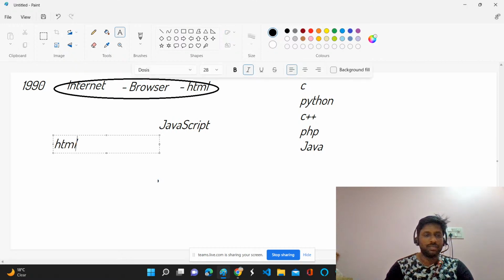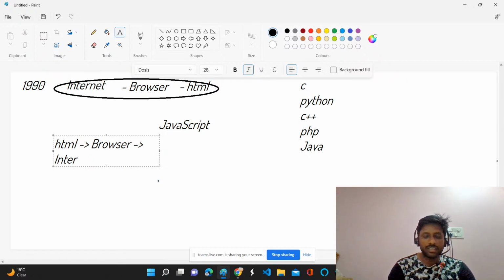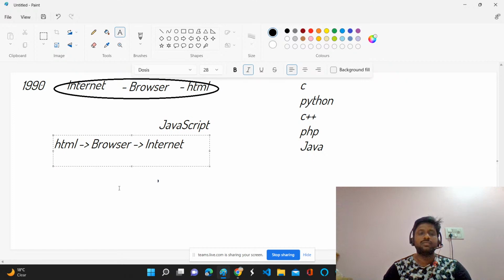You need an HTML file. If you want to open that HTML file, you need a browser. And if you want to share your HTML file with anyone in the world, you need an internet connection or internet facility. Okay, that is fine.